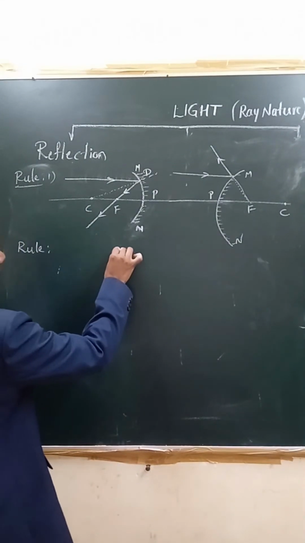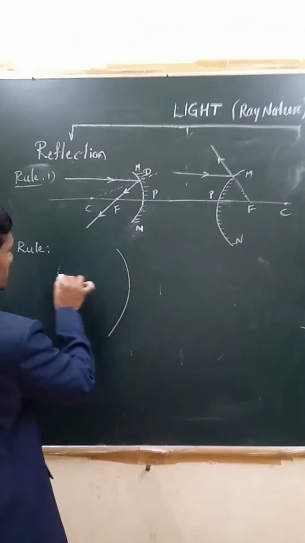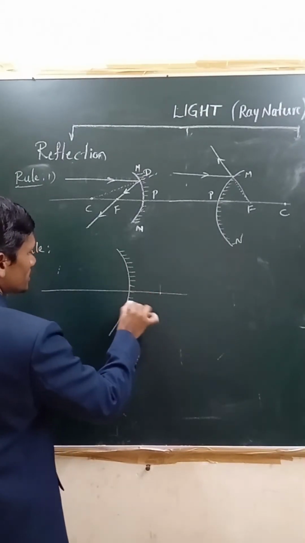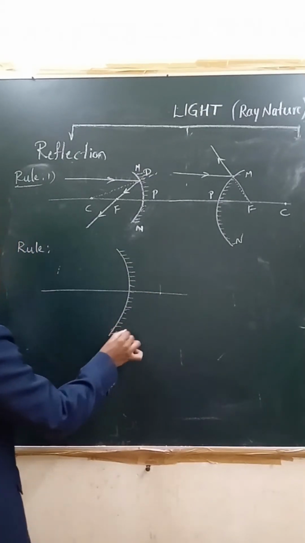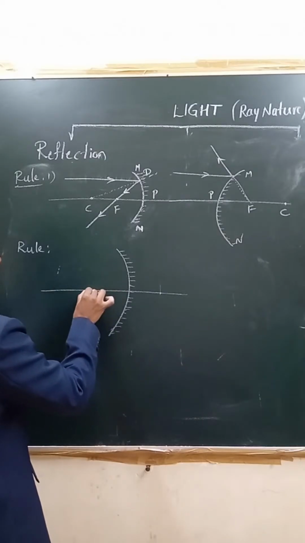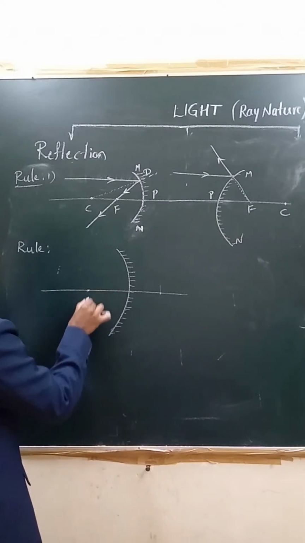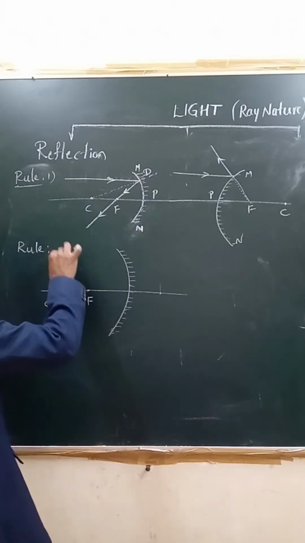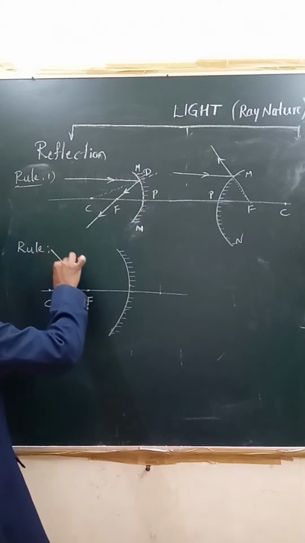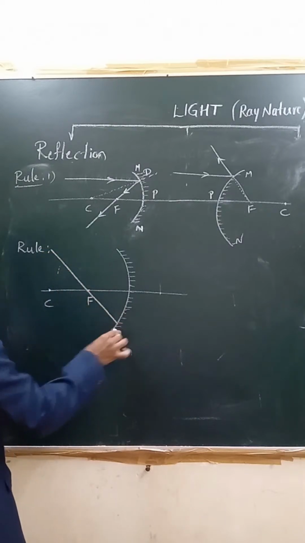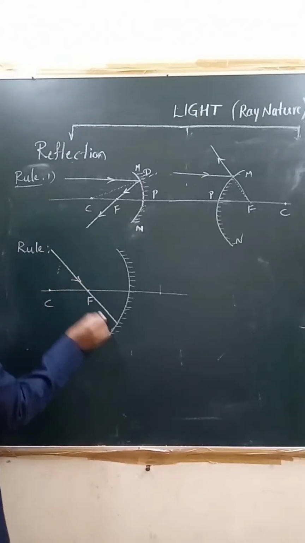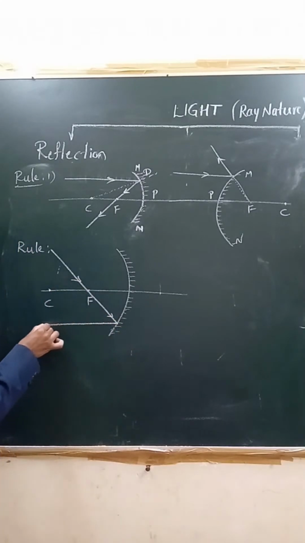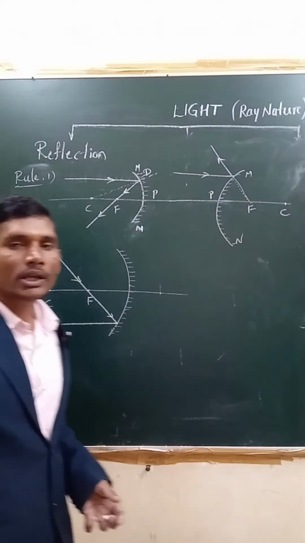How? Let us take this concave mirror first. If a ray of light is already passing through the principal focus F, this is C, the center of curvature, then after reflection, it emerges parallel to the principal axis in case of a concave mirror.